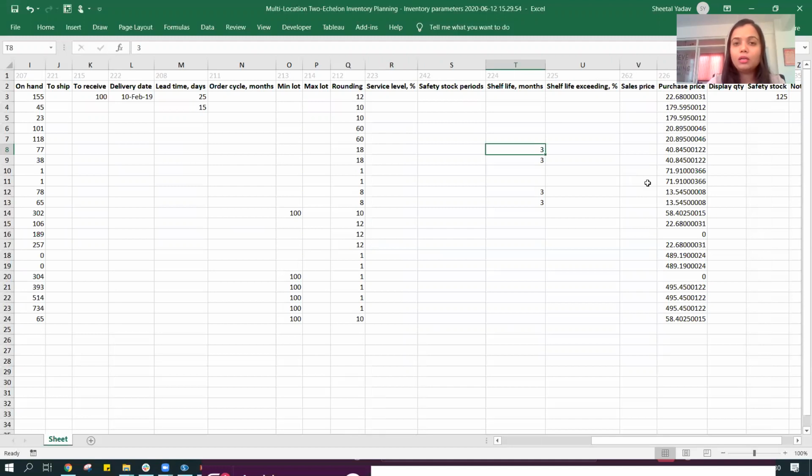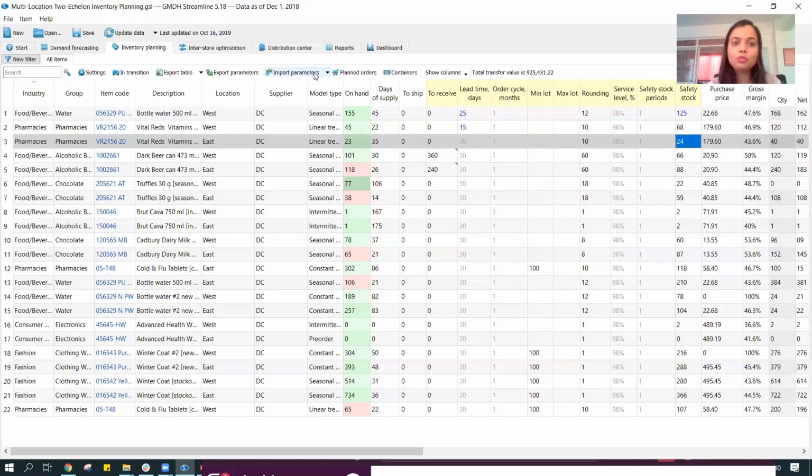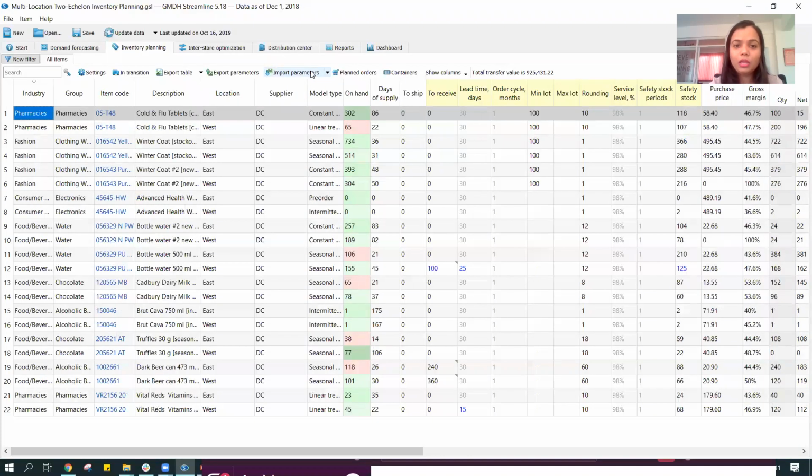And then that would translate to a lot of inventory related strategies, because I need to be very cautious while managing my inventory basis the shelf life that I can afford. So I'm going to save this file, and I've just saved this file, and all I'm going to do is click on the import parameters, and automatically my import over here has been successful. It's automatically imported the products, and now I do not have any stock out for this time.